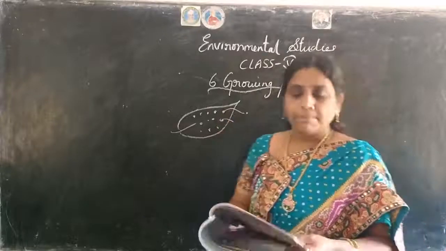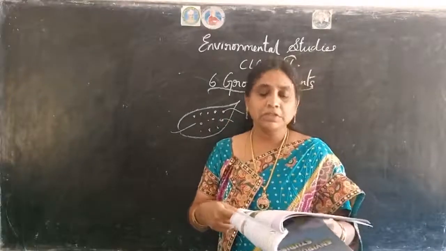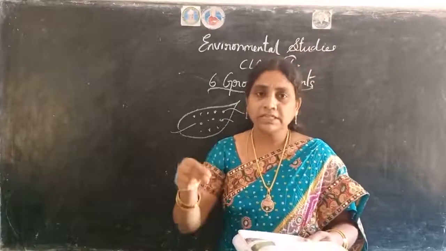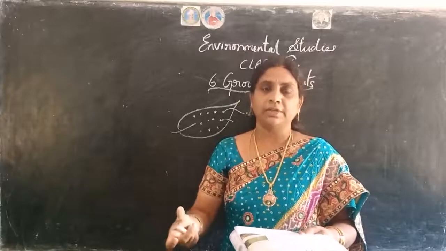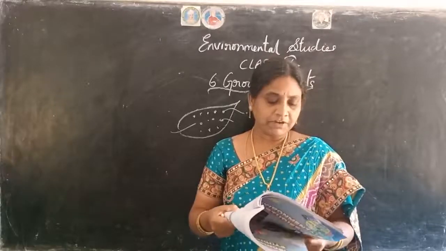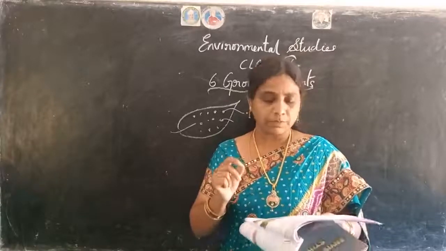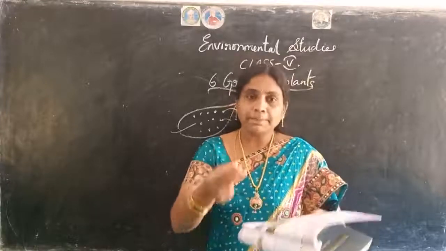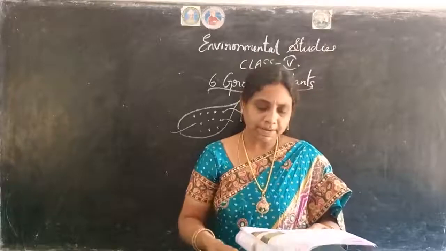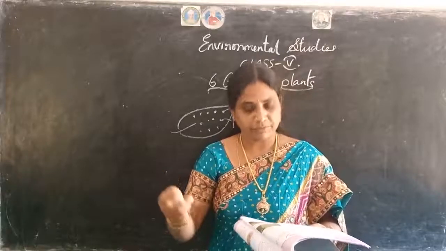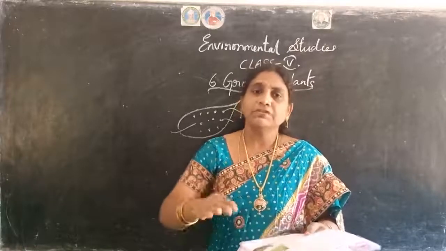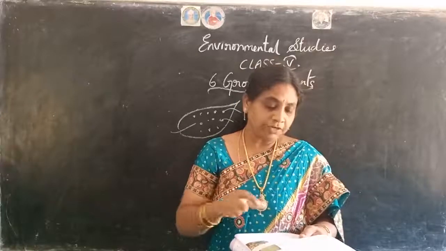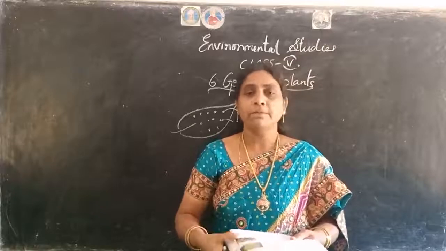Okay, body parts. Some plants reproduce from their body parts such as a root, leaf or stem. So all these are the three parts, children. From anywhere we can get a new plant. Okay, so this type of reproduction is called vegetative propagation. If we are getting a new plant from the body part of another plant, either from the root or from the leaf or from the stem, that type of reproduction is called vegetative propagation.